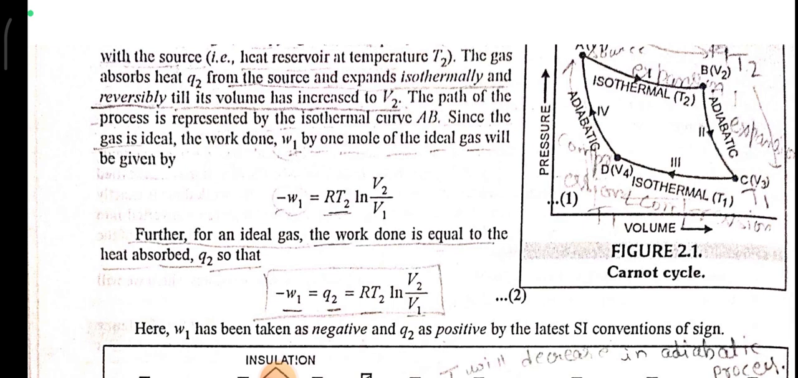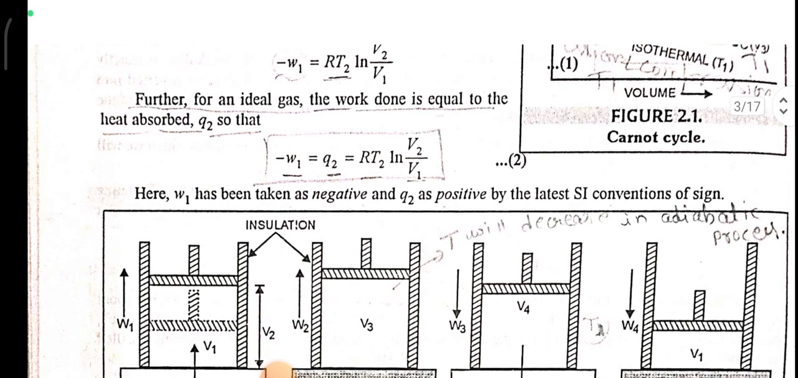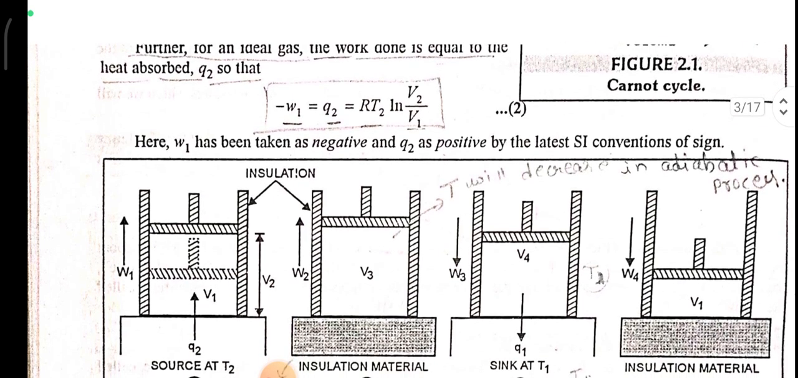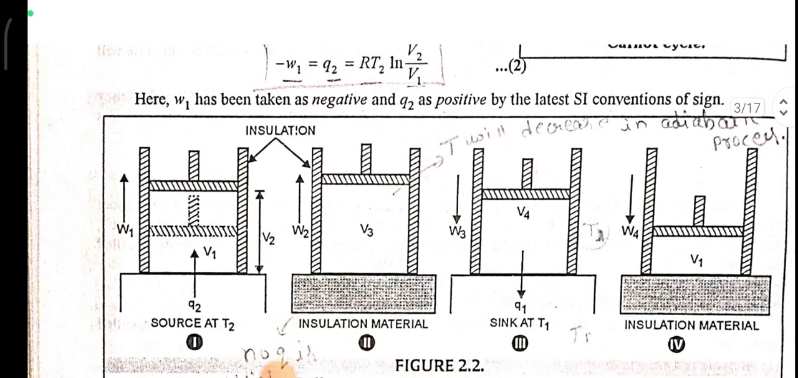Since the gas is ideal, the work W1 by 1 mole of the ideal gas will be given by minus W1 is equal to RT2 ln V2 upon V1. Further, for an ideal gas, the work done is equal to the heat absorbed Q2, so that minus W1 is equal to Q2 is equal to RT2 ln V2 upon V1. Here, W1 is taken as negative and Q2 is positive by the latest sign conventions.